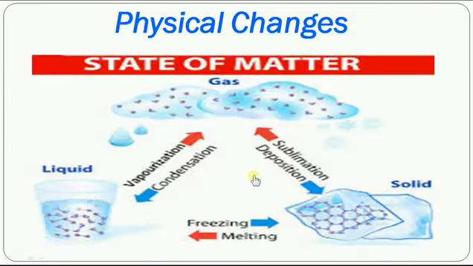Now let us go to the next one. Very simple concept about physical changes. Now we will see what are some physical changes. Let us see. When you heat solids, they will melt into liquid. So this process is called melting, right? Similarly, when you heat liquid, it will convert into gas. This process is called vaporization.